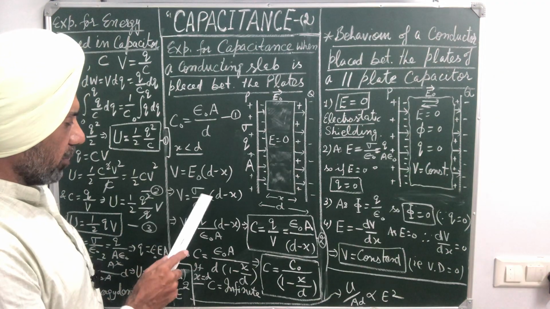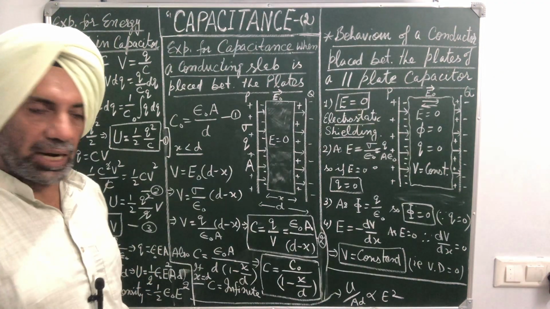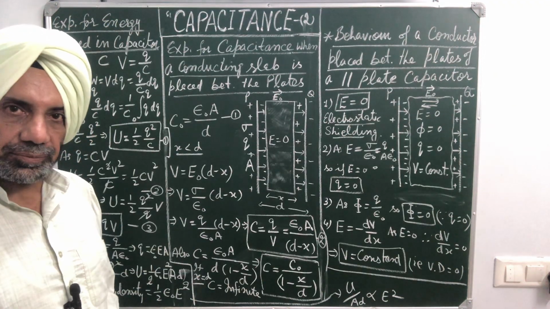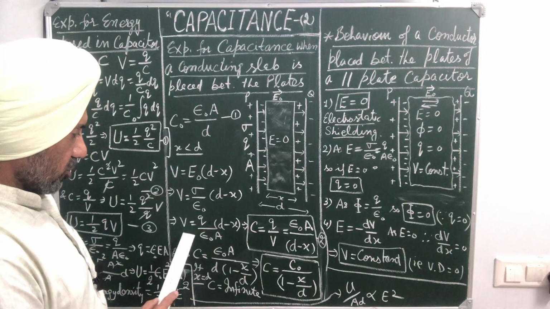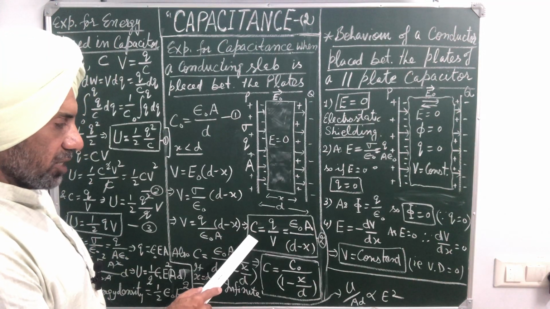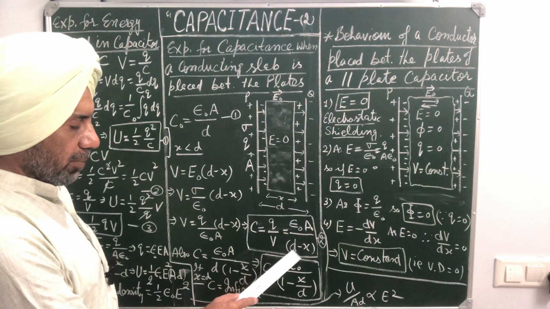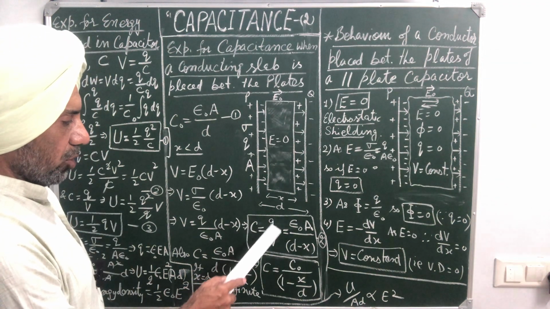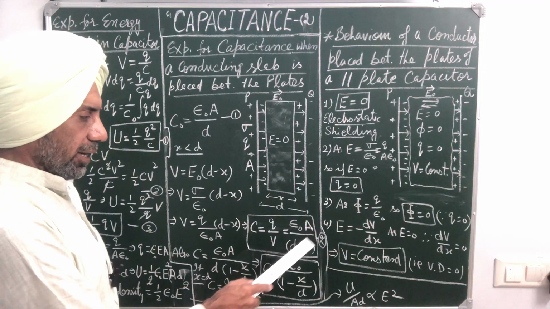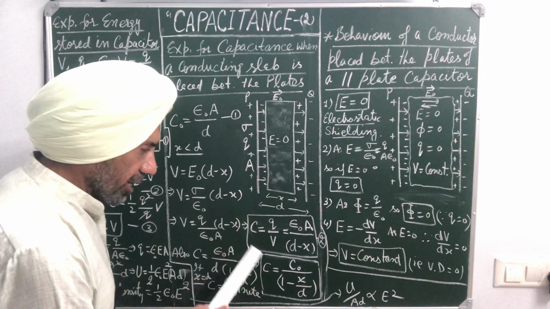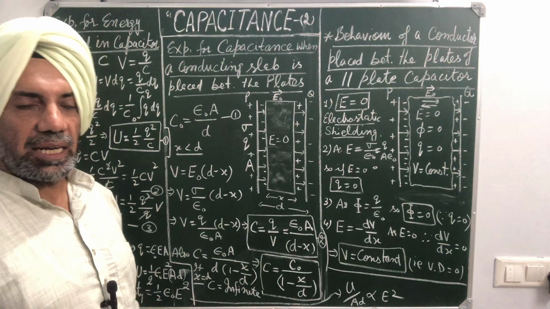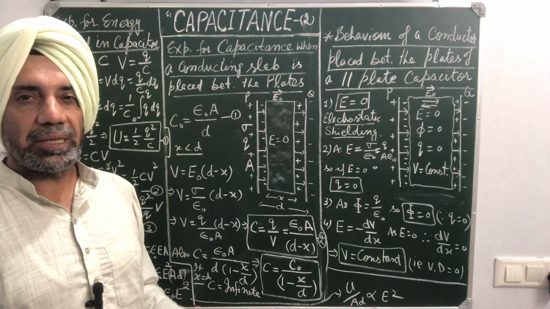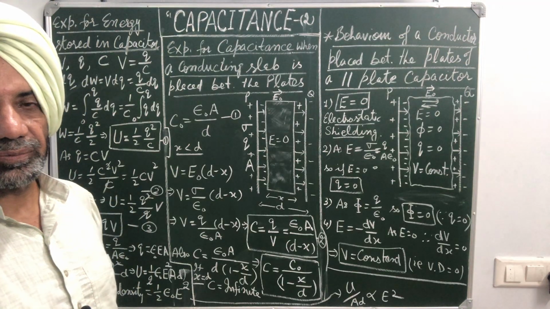Or V is equal to E naught, which means sigma upon epsilon naught, already proved. Or sigma is equal to Q upon A, so V is equal to Q upon epsilon naught A into d minus x. So from this equation we have Q upon V, that is C, is equal to epsilon naught A by d minus x. So C is equal to Q upon V is equal to epsilon naught A by d minus x, which is the required expression for the capacitance of a parallel plate capacitor when a conducting slab is introduced between the plates of the capacitor.